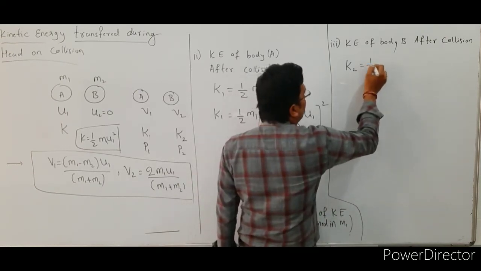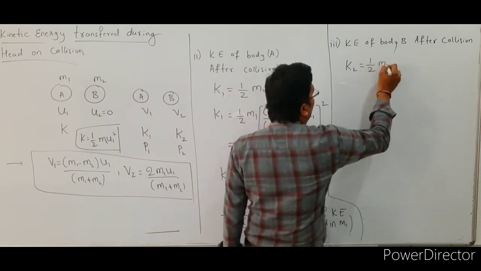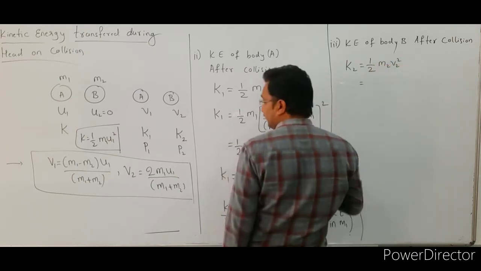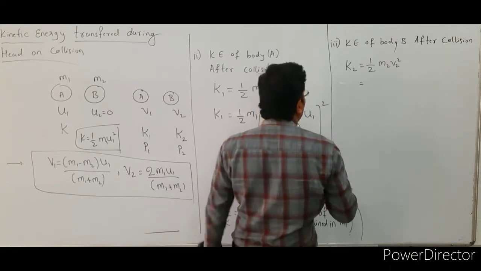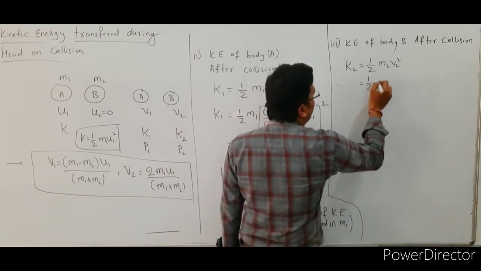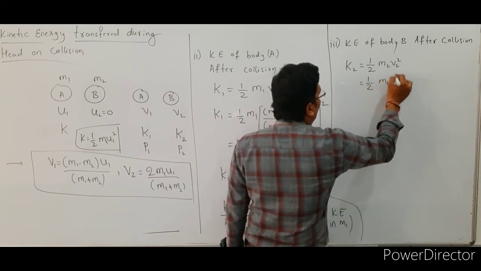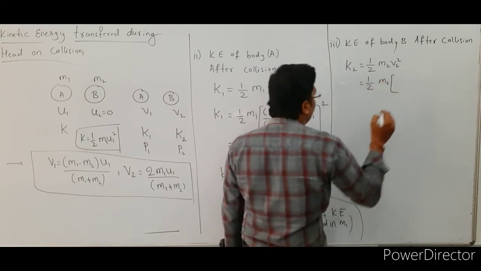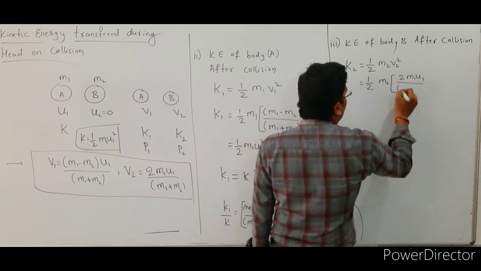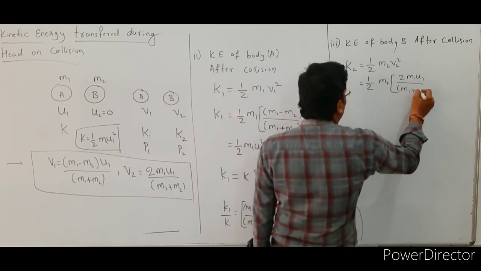K2 is equal to 1/2 m2 v2 square. Substitute the v2 value here. What is the v2 value? 2 m1 u1 divided by (m1 + m2). So this is 1/2 m2, times 2 m1 u1 divided by (m1 + m2), whole square.